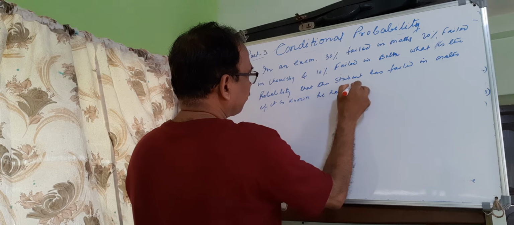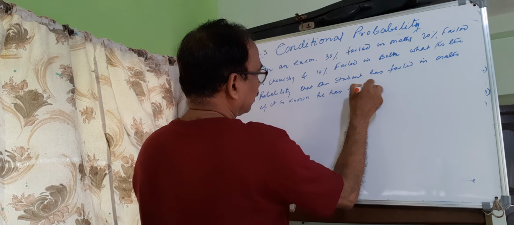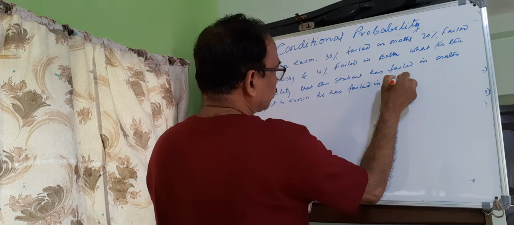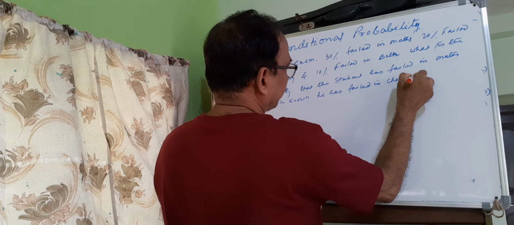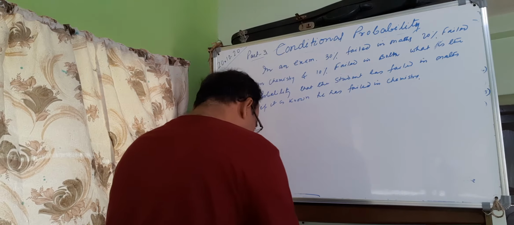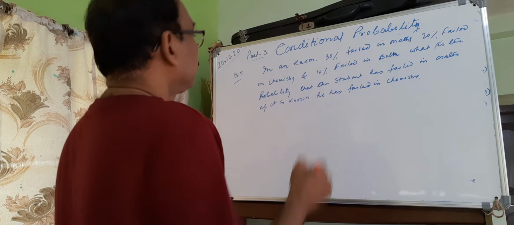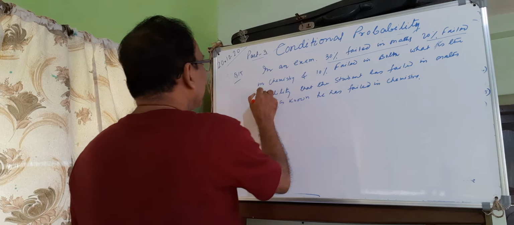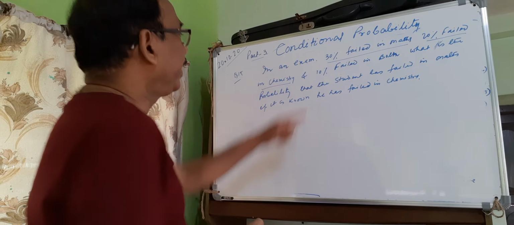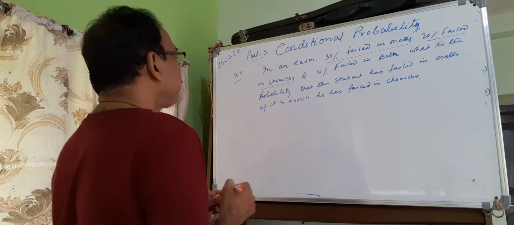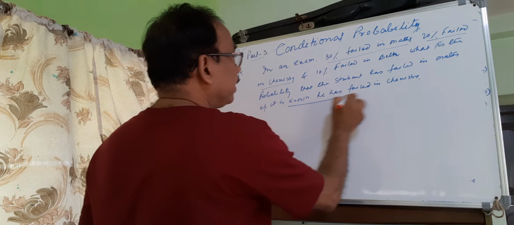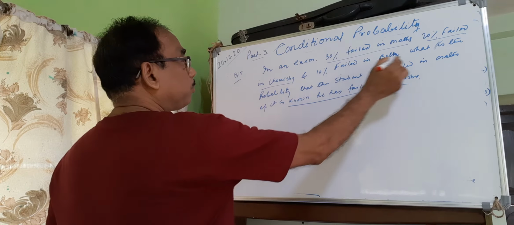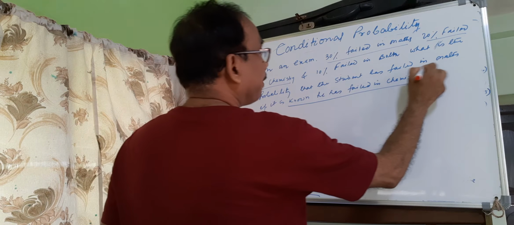So here 30% failed in maths and 20% failed in chemistry. This is given. You have to find the probability of failing in maths given that he has failed in chemistry.